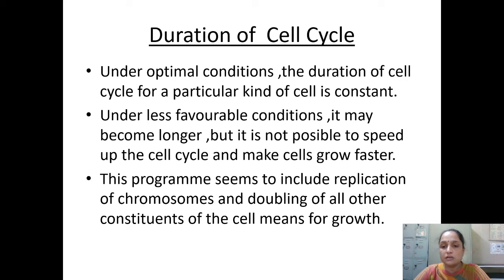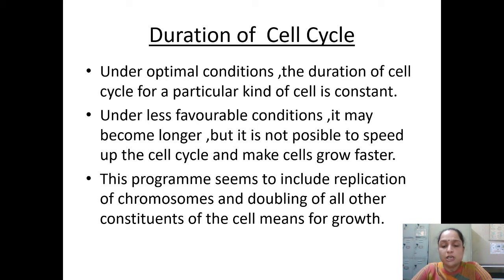मतलब whatever the division they are going to follow, during the constant region, means when they are having a sufficient amount of nutrition and the temperature is also proper, then only the rate of division will be constant. And when the conditions are not favorable, then this division process is going to vary. Might be it will take longer time. Okay, but it is not possible to speed up. You can't put any sort of catalyst to speed up the process and make it faster.